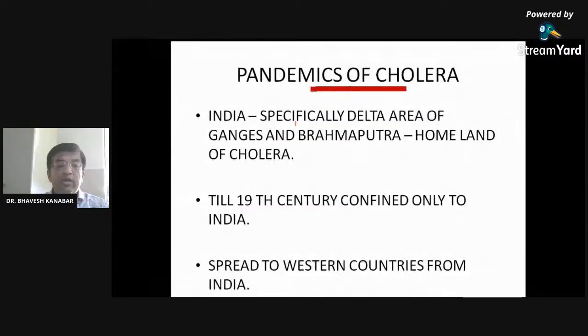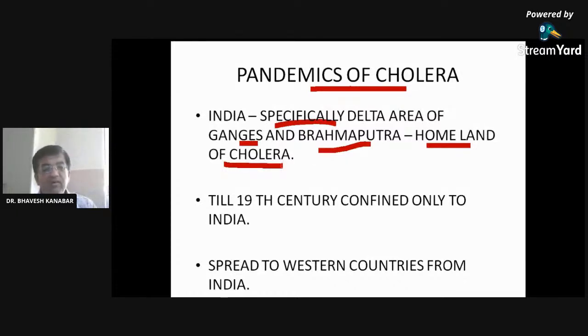Pandemic of cholera. India, specifically the delta area of Ganga. In India, specifically the delta triangle in the Ganga region and Brahmaputra region, these are considered the homeland of cholera, where cholera frequently tends to occur. The delta triangle of Ganga and Brahmaputra is situated near West Bengal, I think, right? There, cholera is frequently found. That is considered the homeland of cholera.